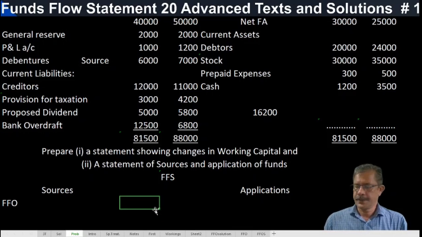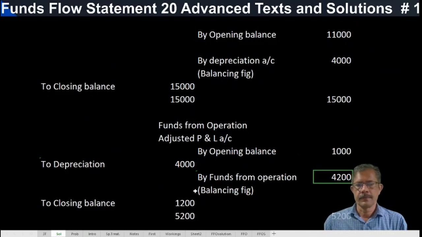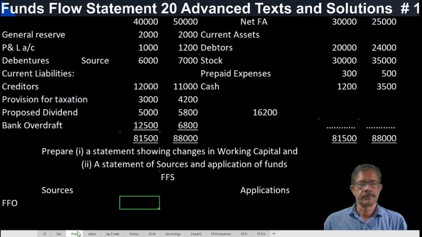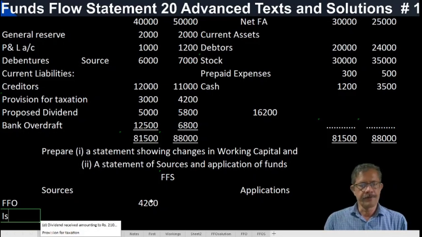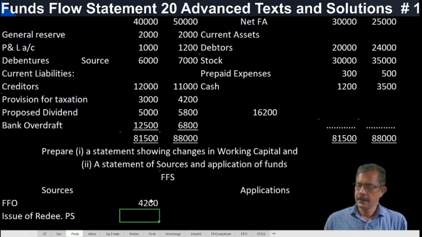We calculated that: 4,200. Then the issue of redeemable preference shares. How much? 10,000.